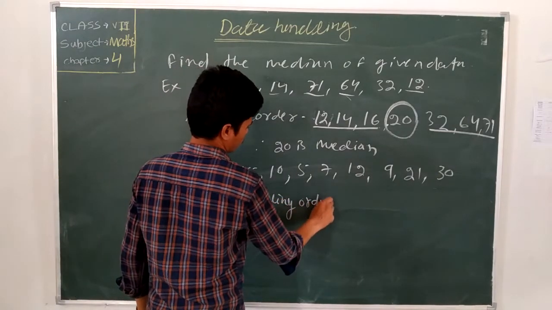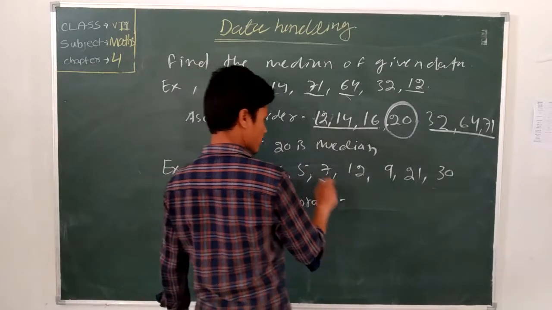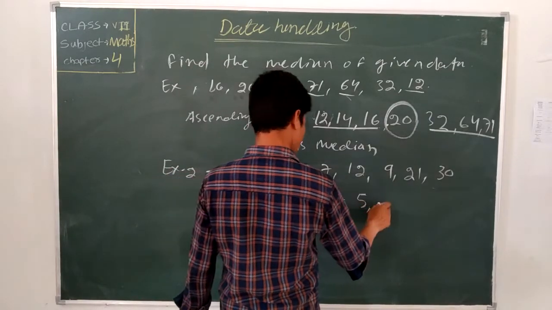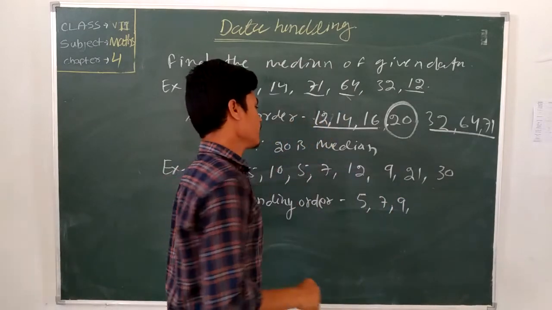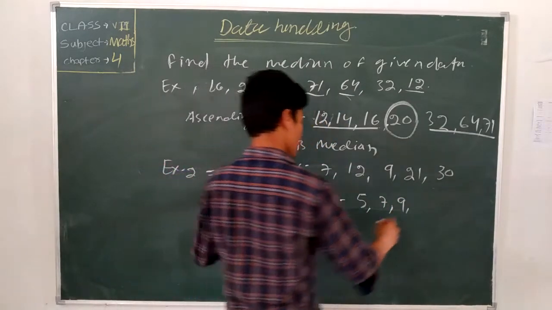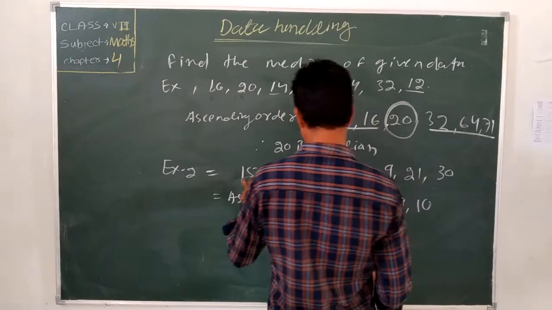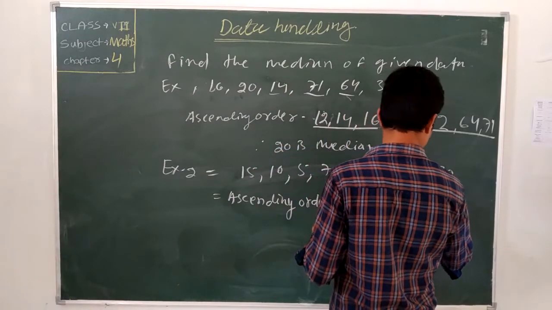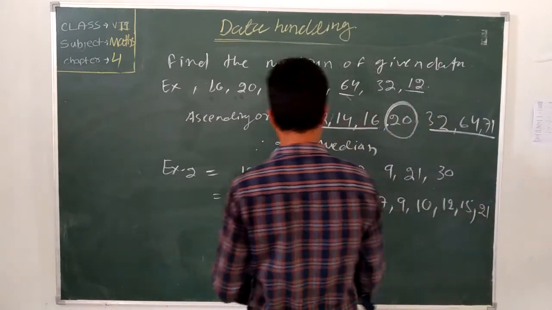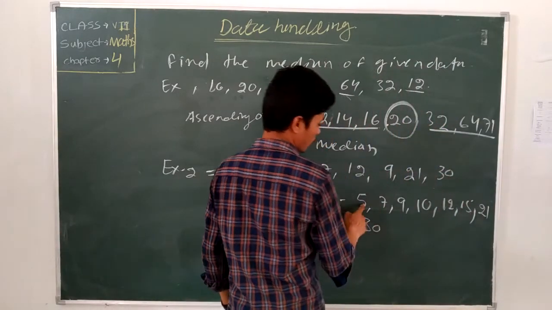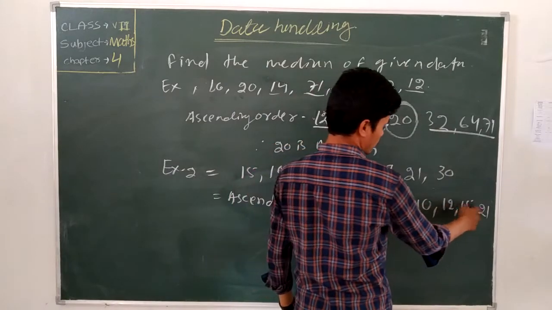Ascending order: first we write 5, after 7, after 9. Then 10, then 12, 15, 21. After 21, 30. Count it: 1, 2, 3, 4, 5, 6, 7, 8.